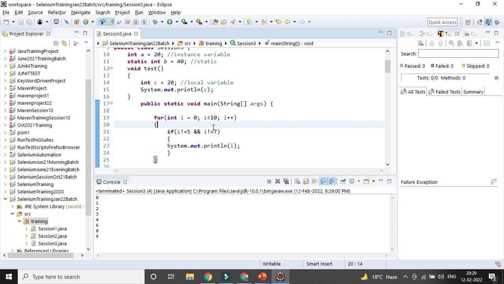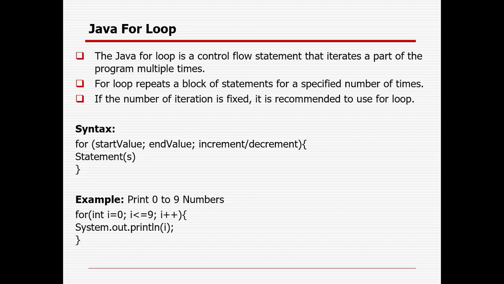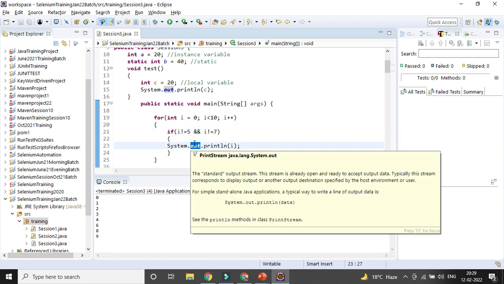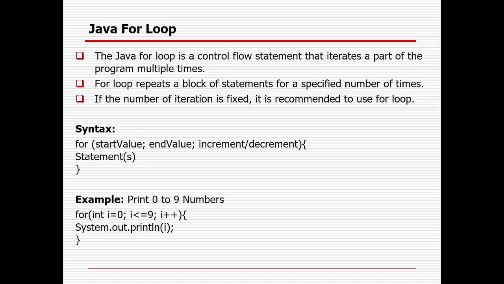I am not going beyond whatever is written in the PPT: start value, end value, increment or decrement, and the statement. In the statement, if I give some condition, if and else, if the condition matches, I don't want to print, that's fine. If it is not equal, then I print. So when the number of iterations is fixed and I know it, then I will go for the for loop.